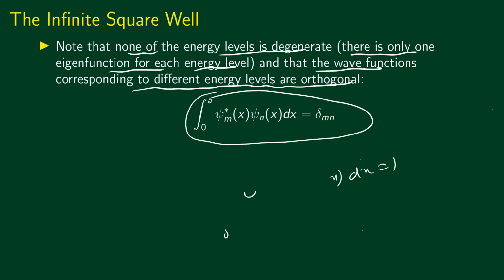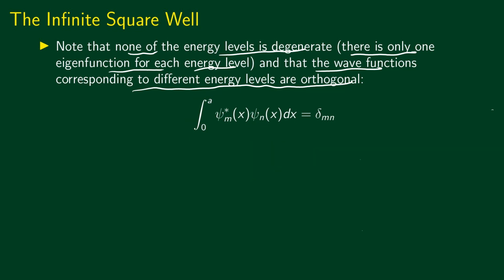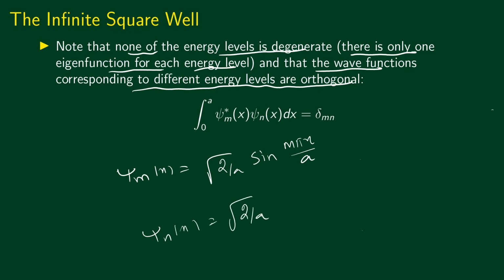So the only thing that's left to show is that when m is not equal to n, this integral has to give 0. You can try this with psi m of x written as square root of 2 by a sine m pi x by a, and psi n of x written as square root of 2 by a sine n pi x divided by a.